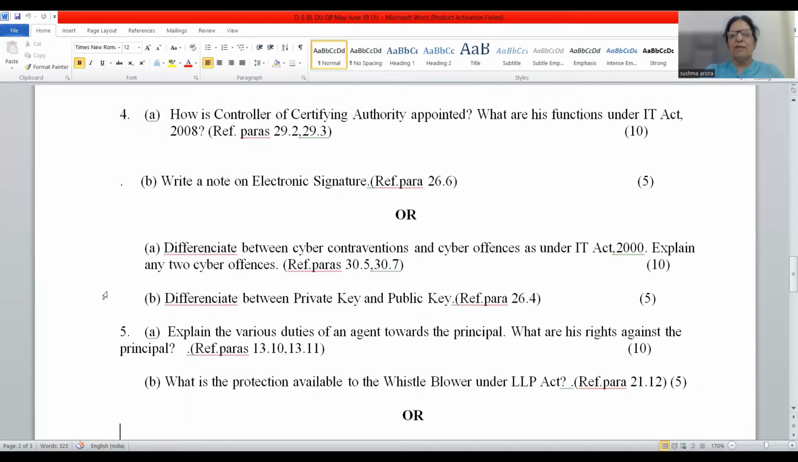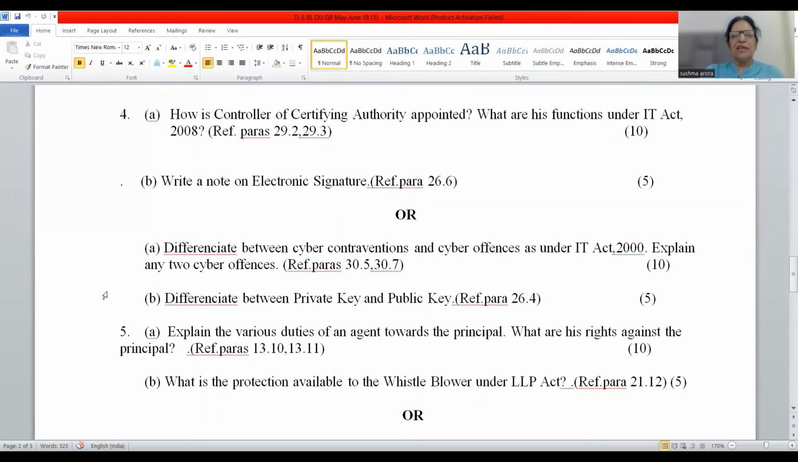Then differentiate between cyber contravention and cyber offenses. 5 points of difference are there. You should write all the 5 points of difference, and then 2 cyber offenses. You will have to explain any 2 cyber offenses, because 9 offenses are there under the heading offenses. Any 2 you can write: the violation of privacy, tampering with the computer source document, cyber trafficking, or you can write cyber terrorism. Okay, and punishment and everything you have to cover in the answer.